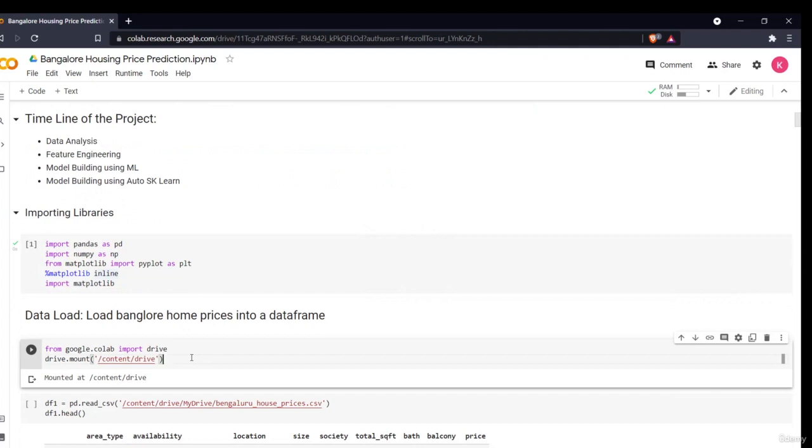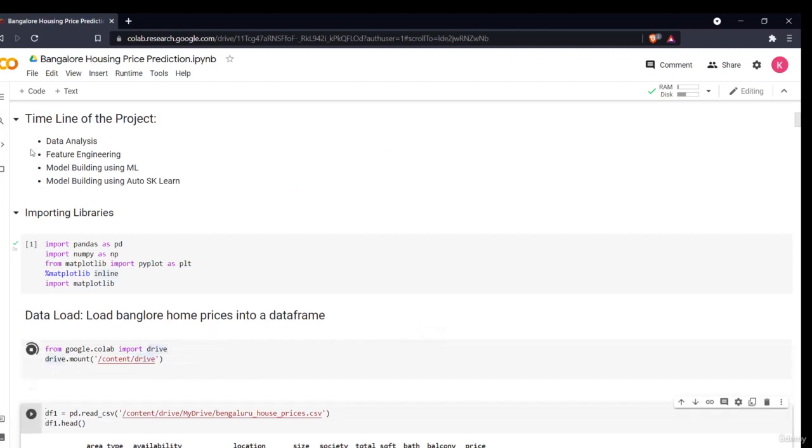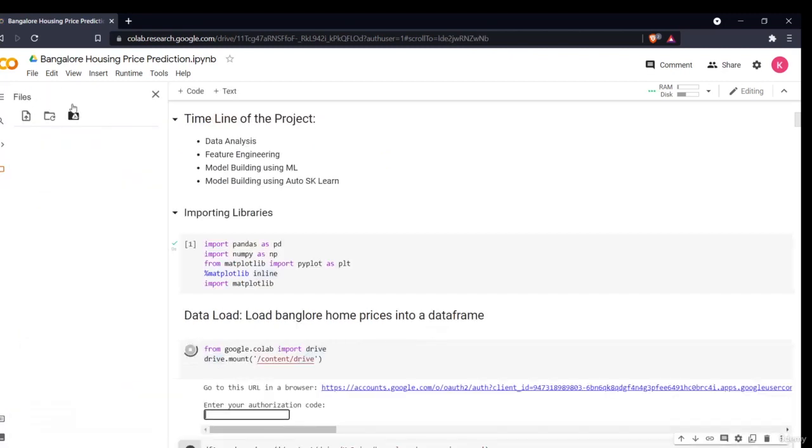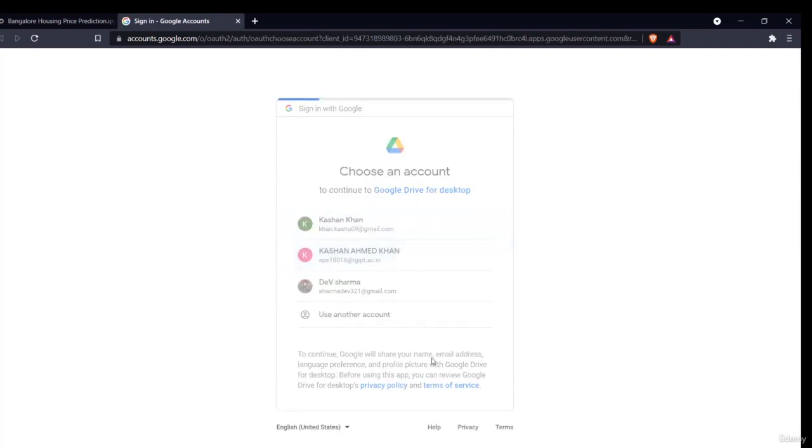Then you have to mount your drive. You can simply mount your drive using a simple command, or just click this button. It will create this account with this link. When you execute it, they'll provide you a link. You just have to authorize Google Colab to access your account.